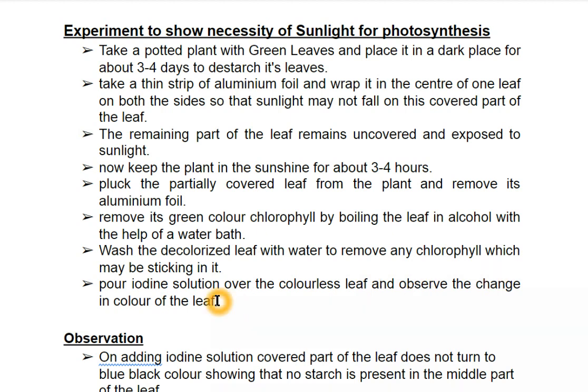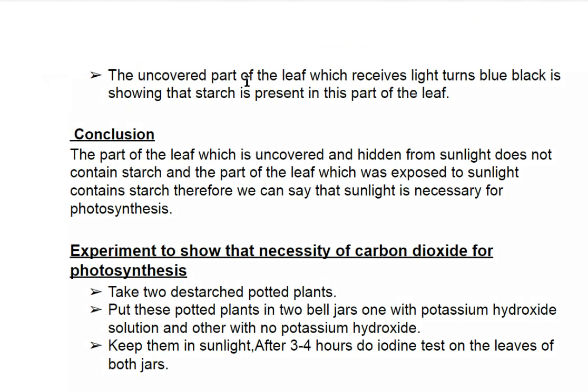Observation: on adding iodine solution, the covered part of the leaf does not turn blue-black, showing that no starch is present in the middle part of the leaf. The uncovered part of the leaf which received light turns blue-black, showing that starch is present in this part of the leaf. So what is the conclusion? The part of the leaf which was covered and hidden from sunlight does not contain starch, and the part of the leaf which was exposed to sunlight contains starch. Therefore, we can say that sunlight is necessary for photosynthesis.